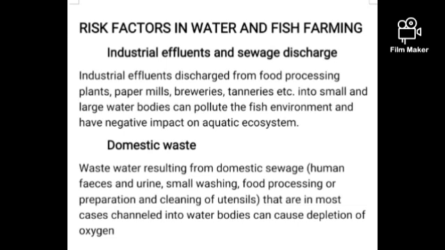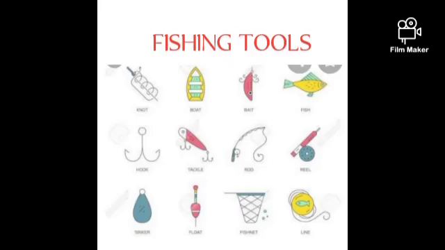Wastewater resulting from domestic sewage, like human feces and urine, small washings, food processing or preparation, and cleaning of utensils, that is in most cases channeled into water bodies, can cause depletion of the ecosystem.